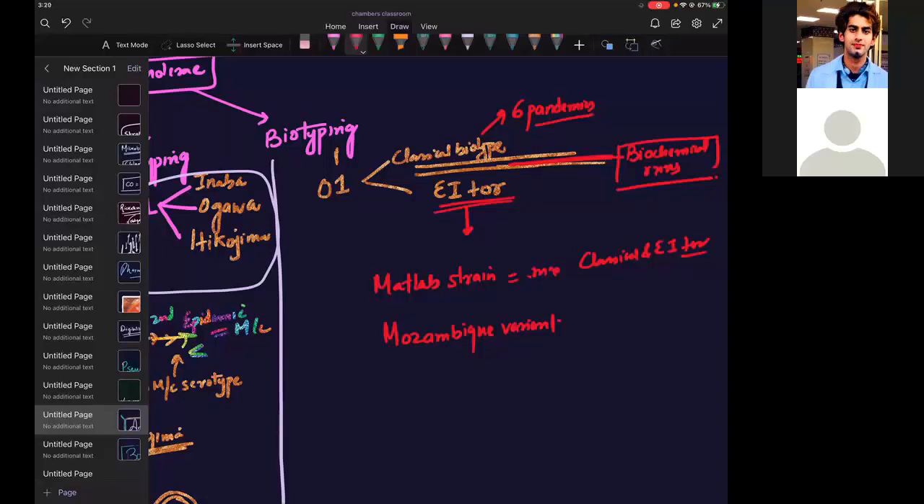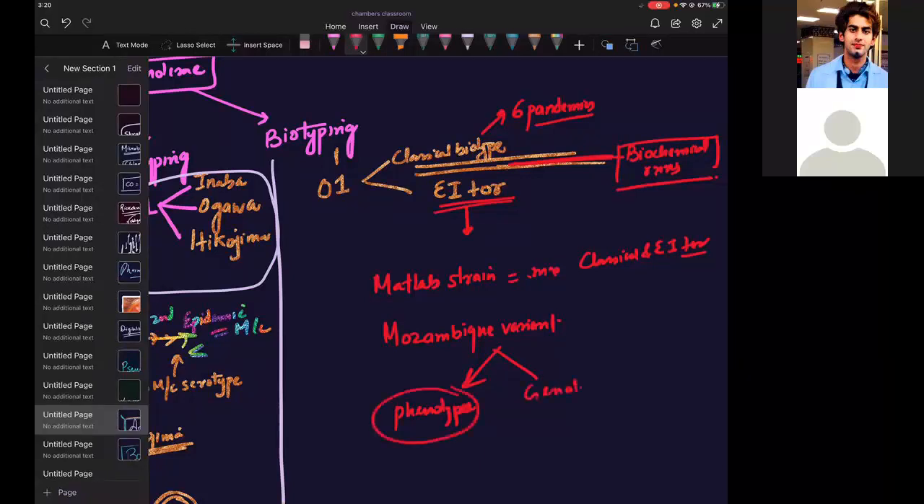So this Mozambique was showing a different thing. It was phenotypically showing something. What is phenotype? Physical property. And the genome was for El Tor. So the phenotypic property was classical, but the genotype was El Tor. That's why we have put it under these mixed overlapping properties. So genotype it was showing for El Tor.